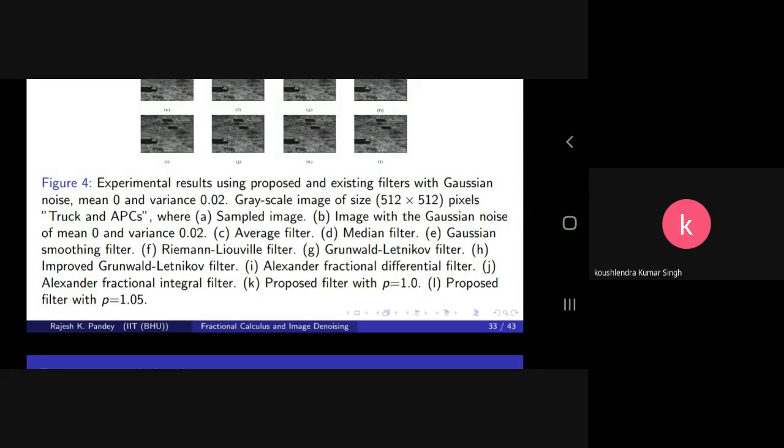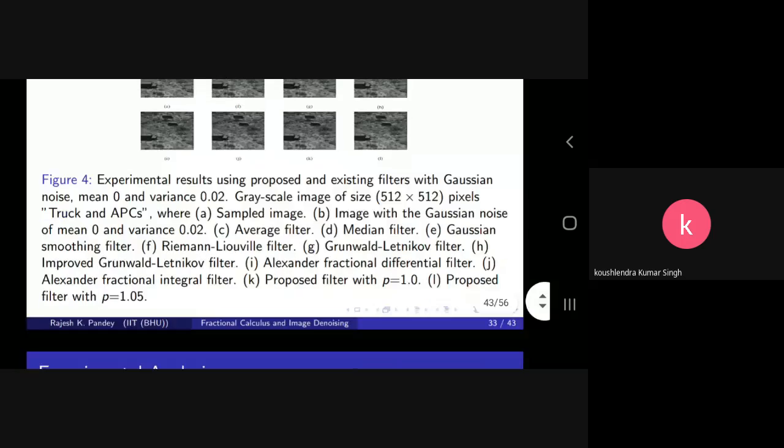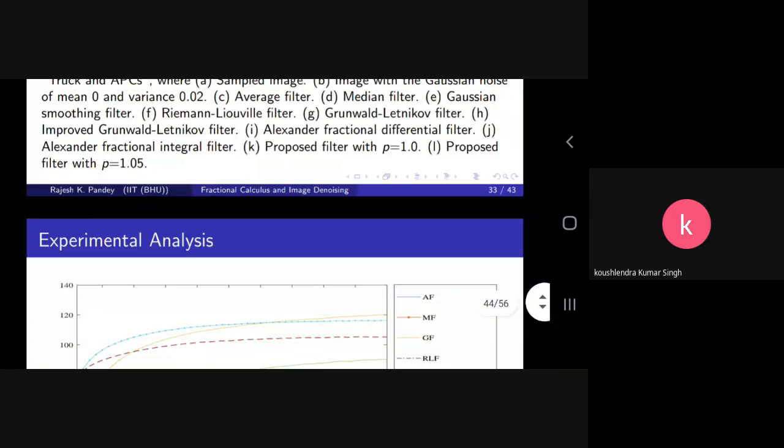We compare them all for this truck image. A is the sampled image, B is the image with Gaussian noise, C is the average filter, D is the median filter, then the Gaussian smoothing filter, the Riemann-Liouville filter, the Grunwald-Letnikov filter, and several filters that we have discussed, about 7 to 8, and the proposed filter with P equal to 1.0 and P equal to 1.05.